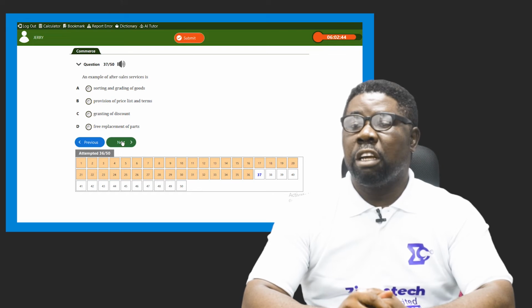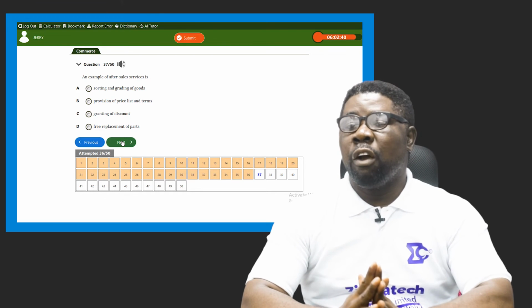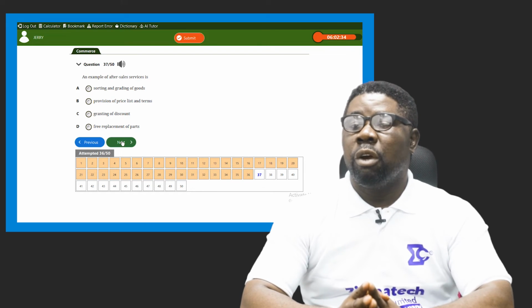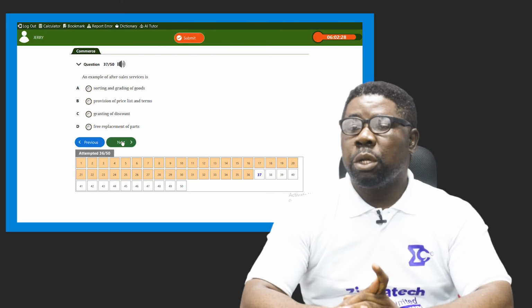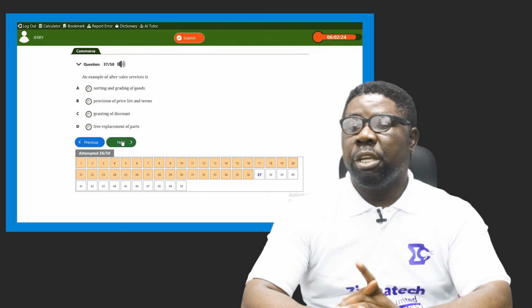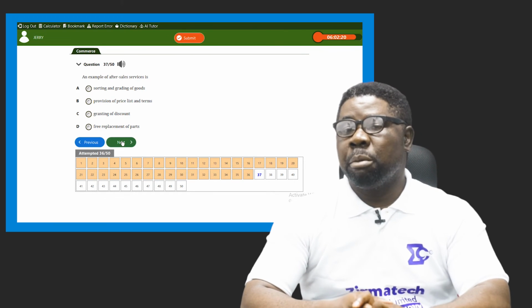37 says, an example of after-sales services is what? What the seller offers to the buyer when sales has already taken place is called after-sales services. Right? So which of them here represents such a service? Option A says sorting and grading of goods. This takes place before sales happens. B says provision of price list and terms. This also takes place before sales take place.